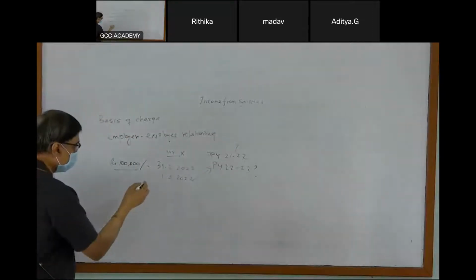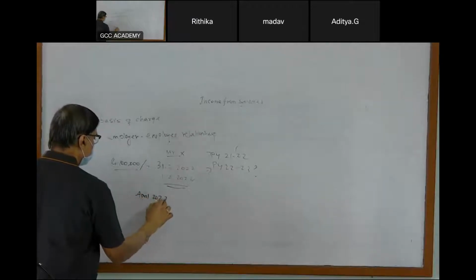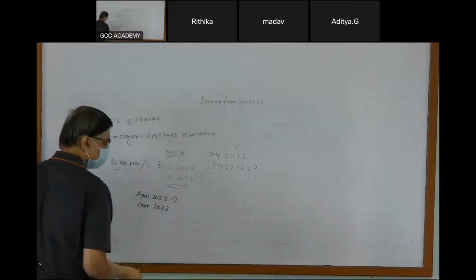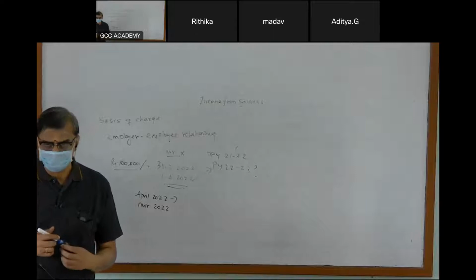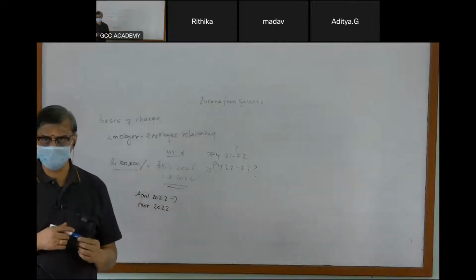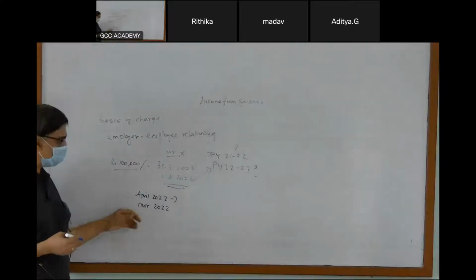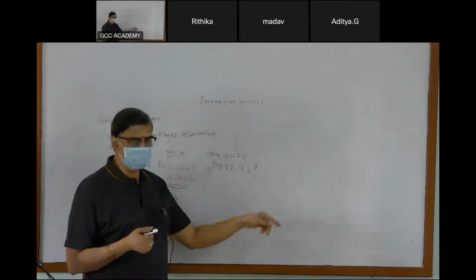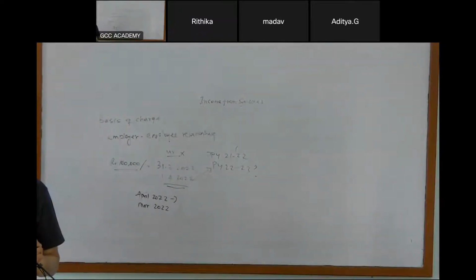Now, the month of April salary is received in advance in March 22, 1 lakh. He tells his employer, I need money, so give me advance salary. So the April salary is received in March itself. Then is it taxable in 21-22 or 22-23? 21-22.